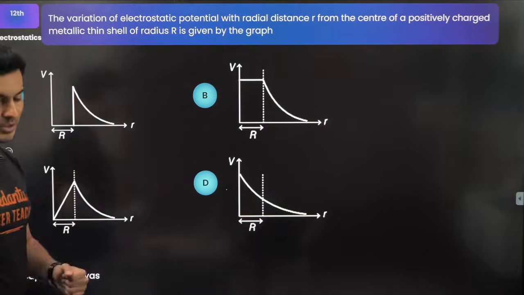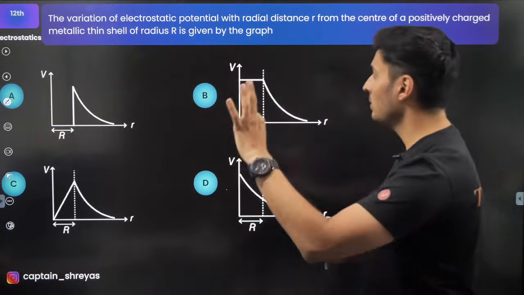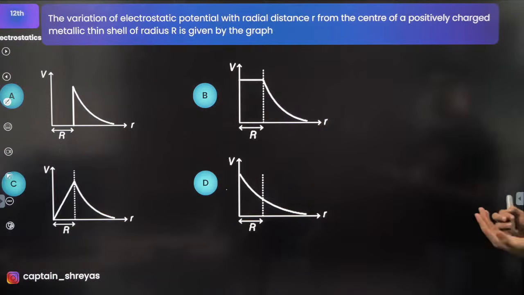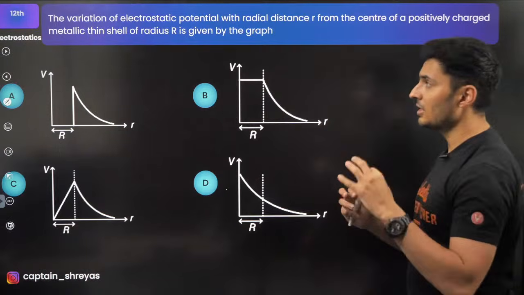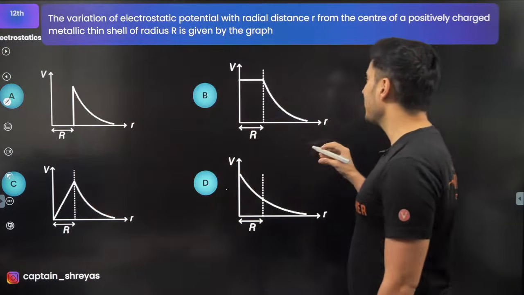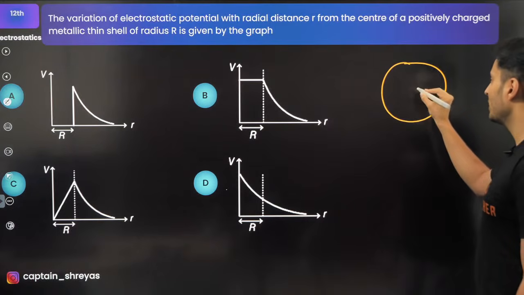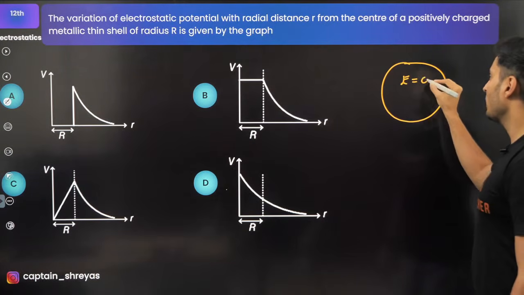Moving on to the next question coming up on your screen. The variation of the potential with distance from the center of a positively charged metallic thin shell is which one? So it's the variation of potential, guys. Come on, figure this out. When we talk about potential, remember field is 0 inside.